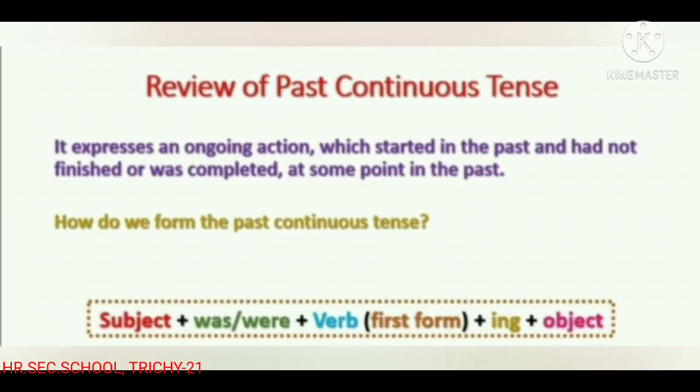The next one, review of past continuous tense. It expresses an ongoing action which started in the past and was completed at some point in the past. How do you form the past continuous tense?